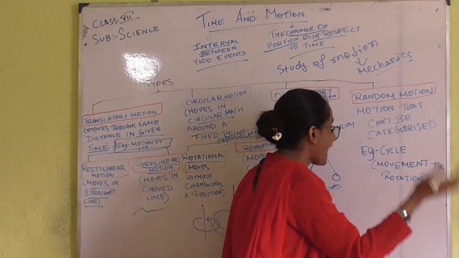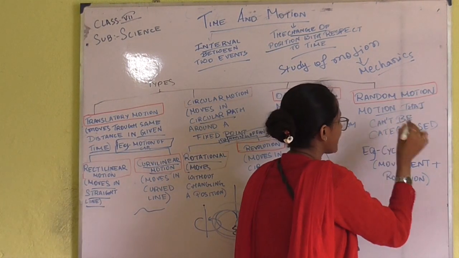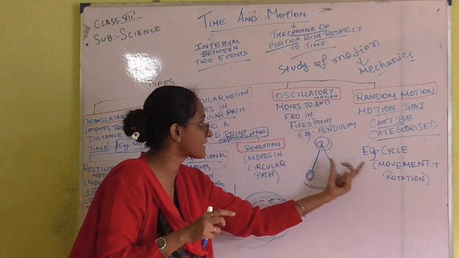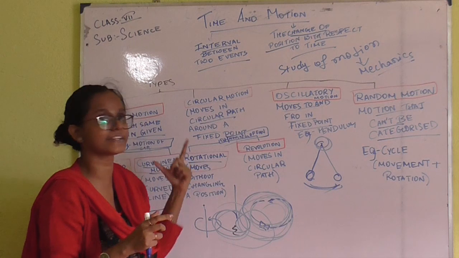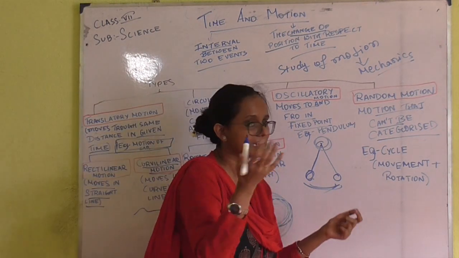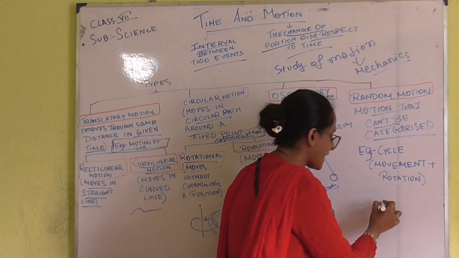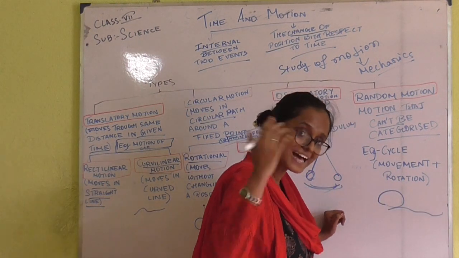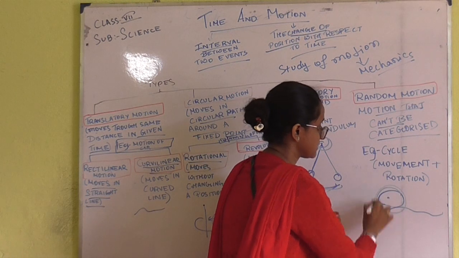Next, random motion. What is random motion? Random motion means the motion that cannot be categorized. We cannot categorize it in these three types, just like the cycle. What happens in a cycle? The cycle is moving, changing its position, as well as rotating.